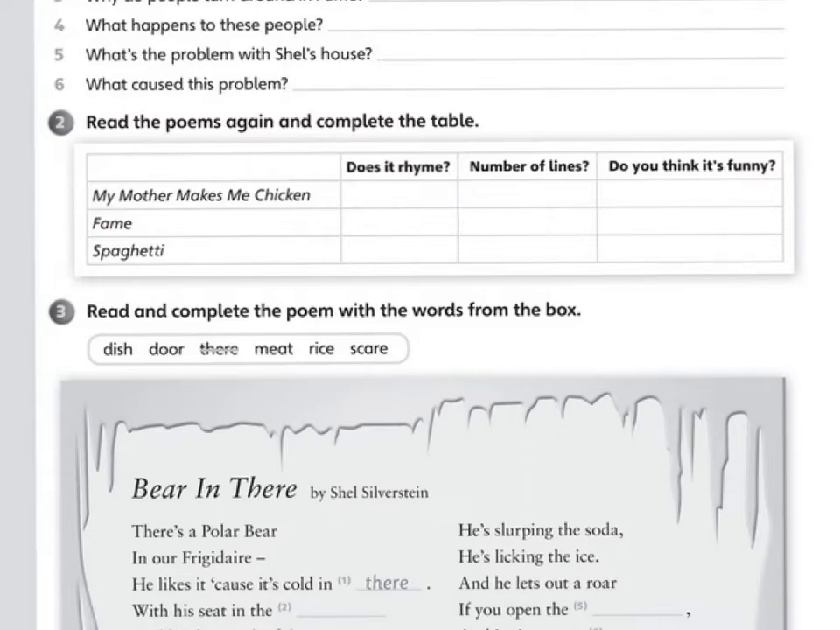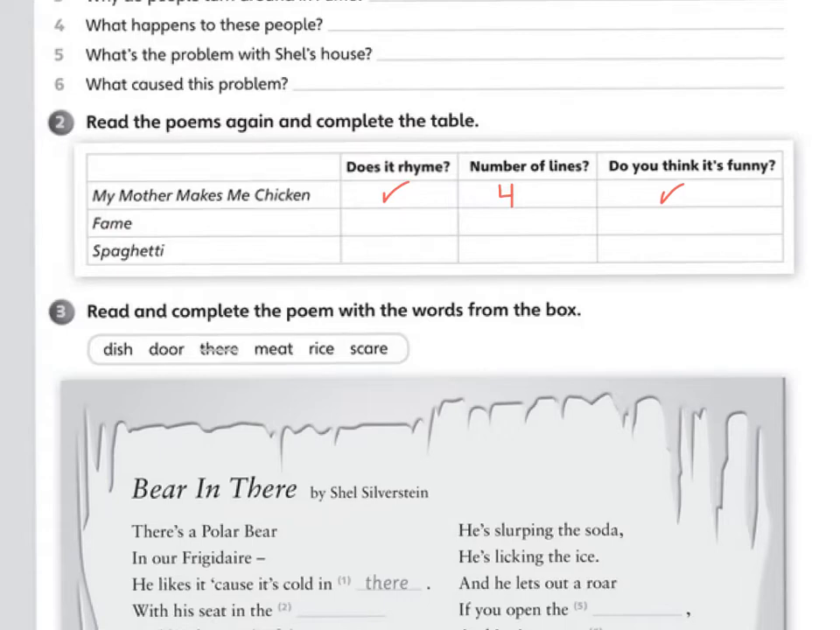So what are we going to do now? Well, does it rhyme? Yes, it clearly rhymes, so I'm going to place a tick. The number of lines. There are only 4 lines in this poem, and if I think it's funny, well, I think it is, so I'm going to tick it. For example, if you think that it was not funny, you may cross it, right? But for me, it was funny, so let's leave it like that. And you have to complete it with the rest.